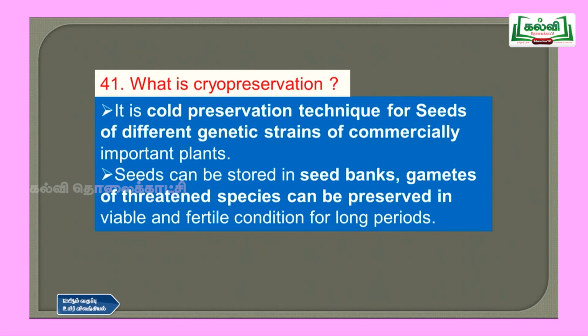Then question number 41, what is cryopreservation? So it is a cold preservation technique for seeds of different genetic strains of commercially important plants. Seeds can be stored in seed banks. Gametes of threatened species can be preserved in viable and fertile conditions for longer periods. So this is called cryopreservation.